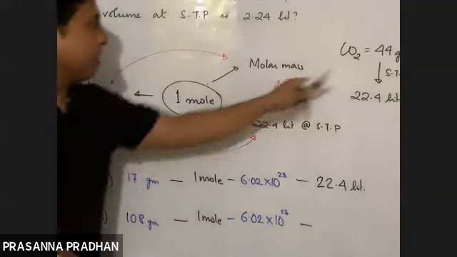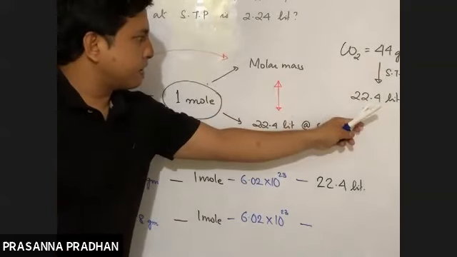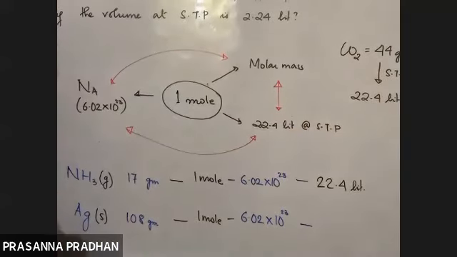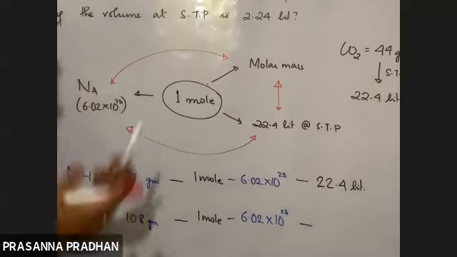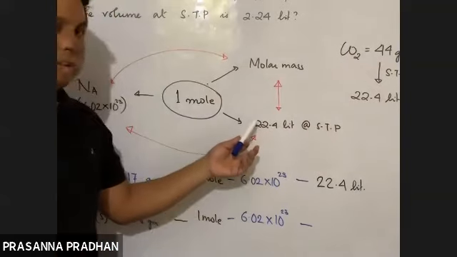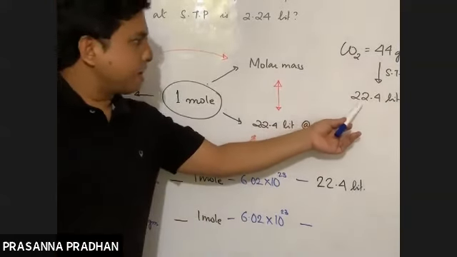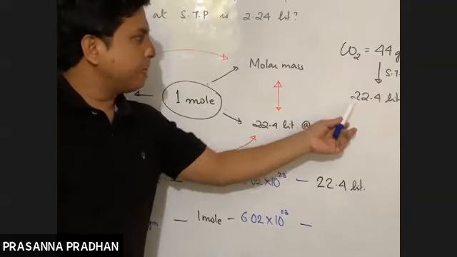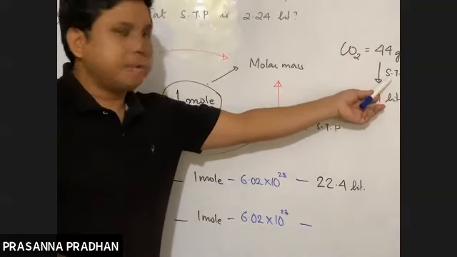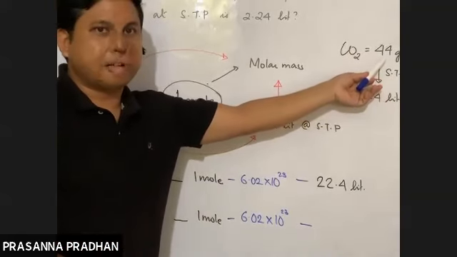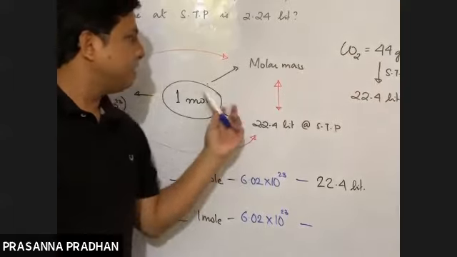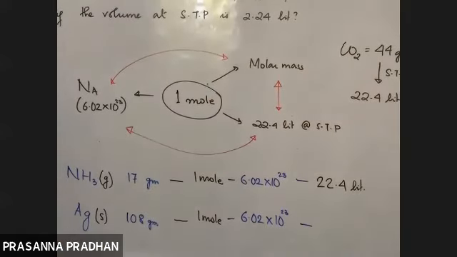Okay, molar mass 44 gram of carbon dioxide contains 20.4 liter. Or if I express it in the alternative way, I can say 20.4 liter of carbon dioxide gas at STP is equal to how many gram? 44 gram. What is 44 gram? It's equal to 1 mole. So these three quantities are interrelated to each other.